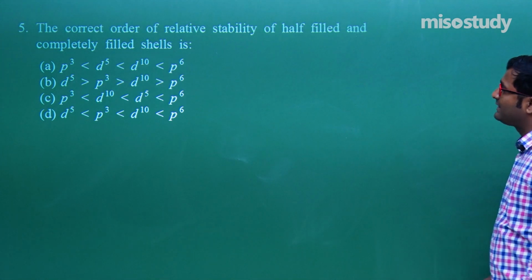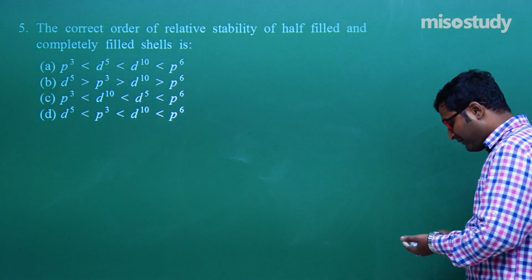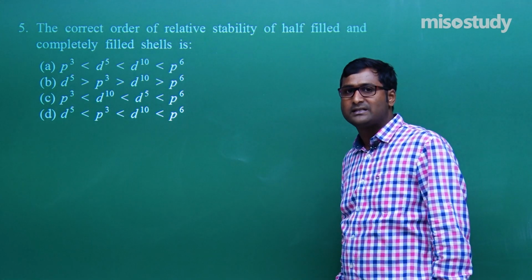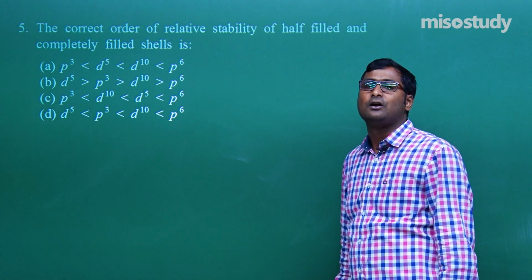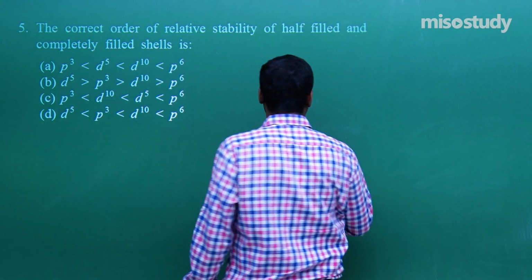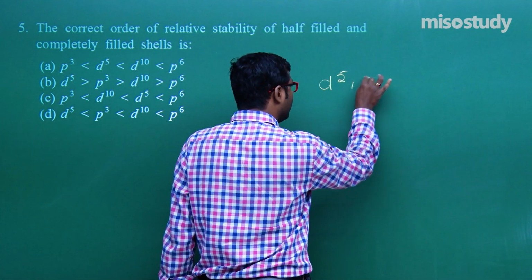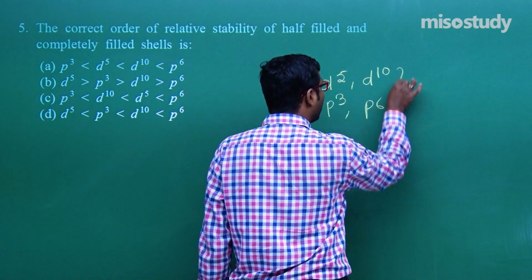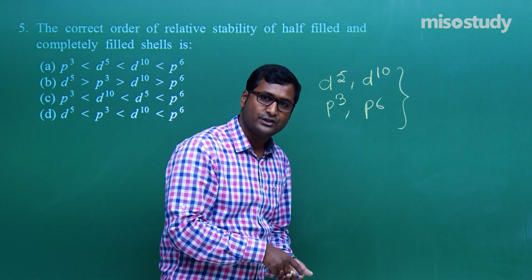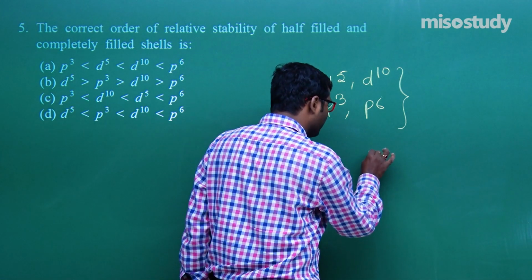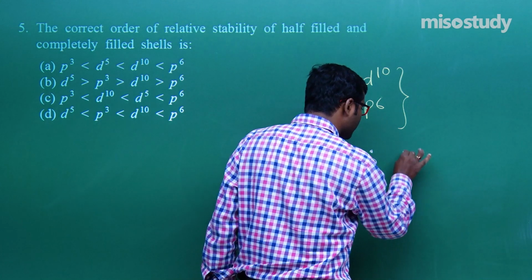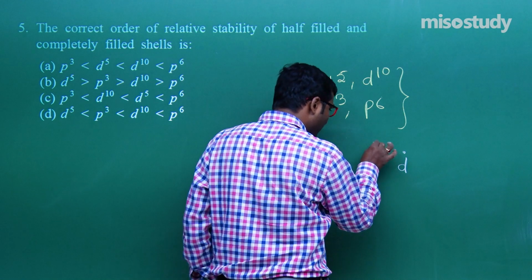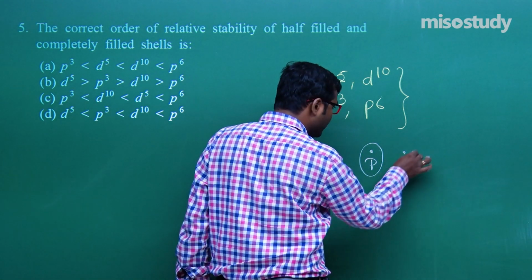Now let's move to question number 5, the correct order of relative stability. As we know, half-filled and full-filled subshells are more stable than the normal ones. If I talk about d5, d10, p3, p6, these are half-filled and full-filled, so they are more stable. P is very close to the nucleus, then there comes d, so p will be more stable than d.